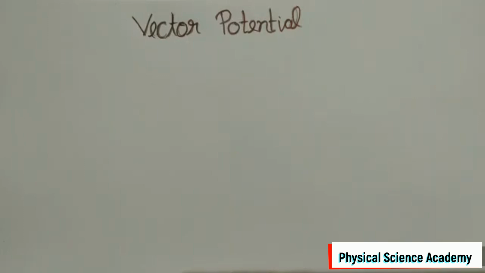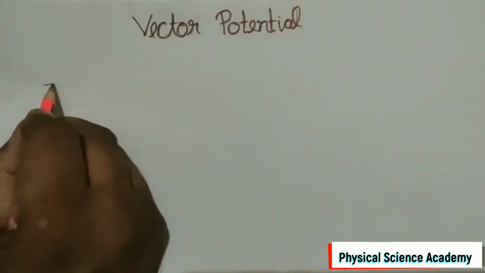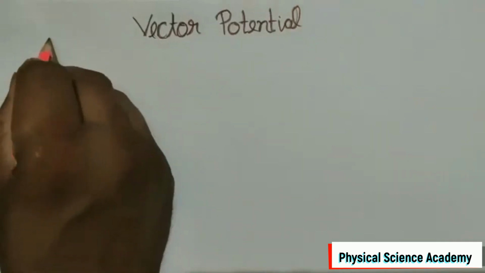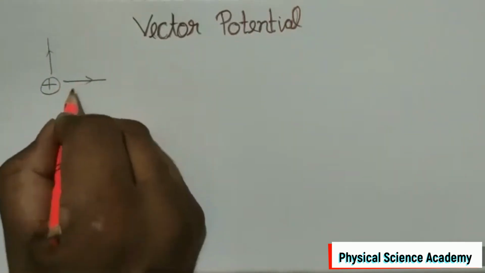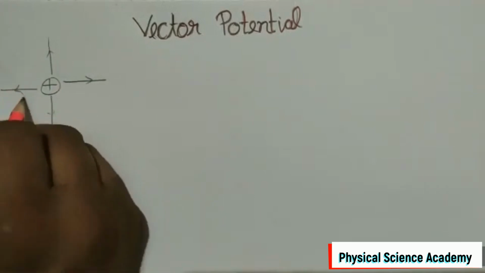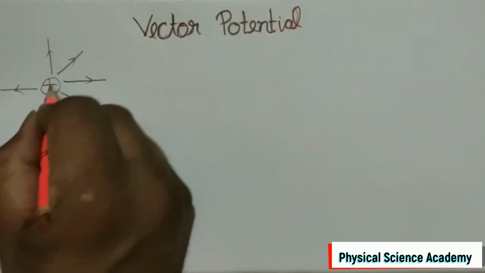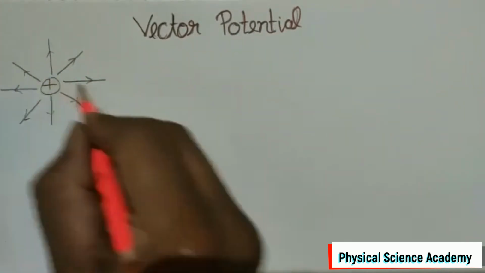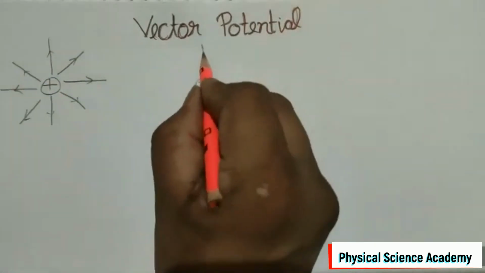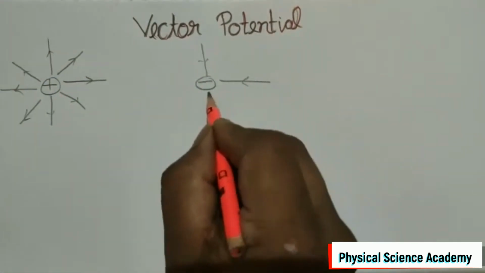All of us know that the electric field has a diverging nature. For example, if we have a positive charge, then all the electric field lines are diverging from the positive charge. And in case of a negative charge, all the electric field lines are converging on the negative charge.